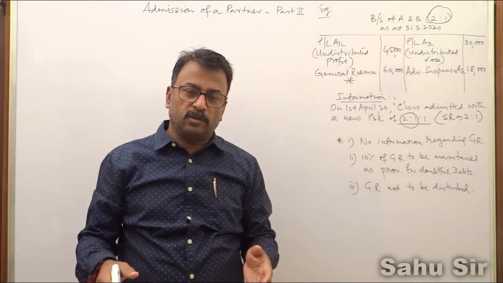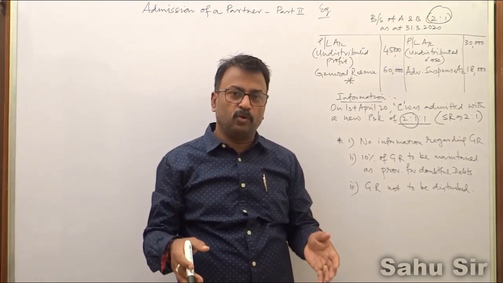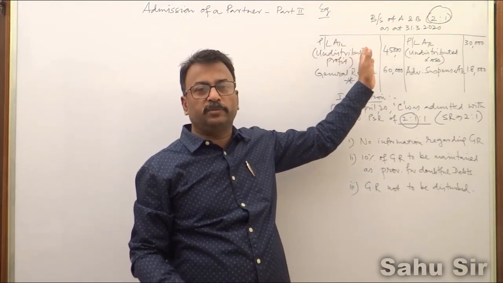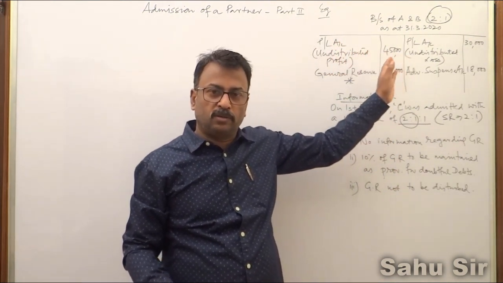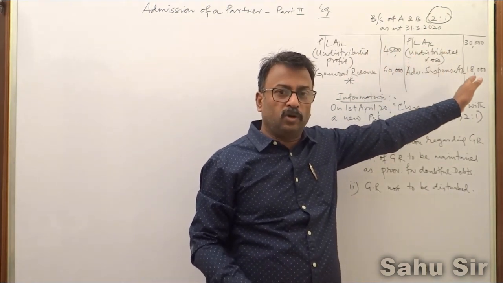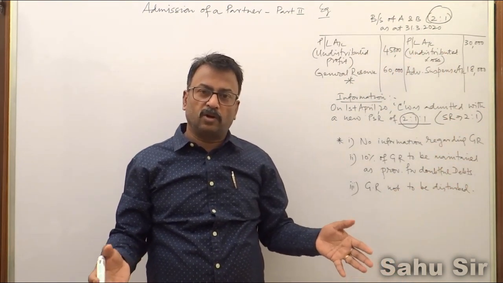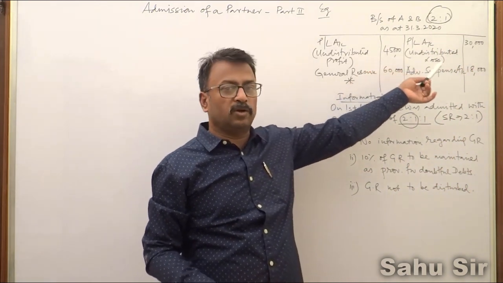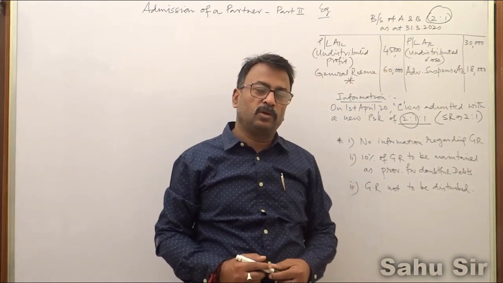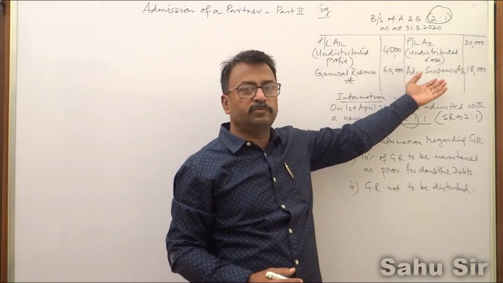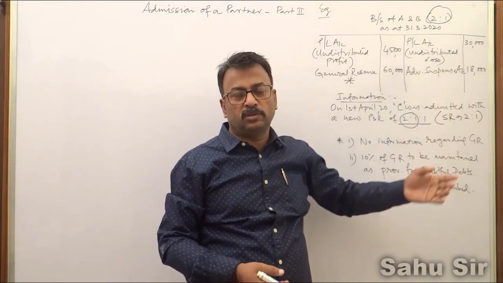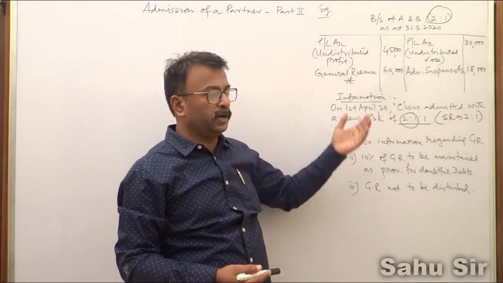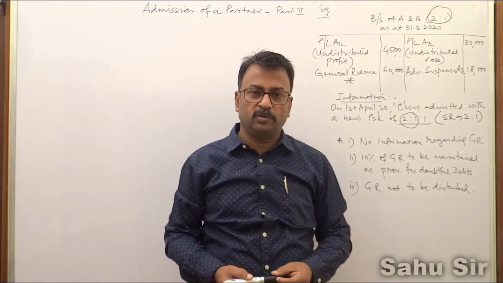Now in this video, my focus is to show you how to treat undistributed profit or undistributed loss. Both cannot be there in an organization at the same time. Either profit will be there or loss will be there. How do you treat advertisement suspense account, which is deferred revenue expenses, and general reserve?